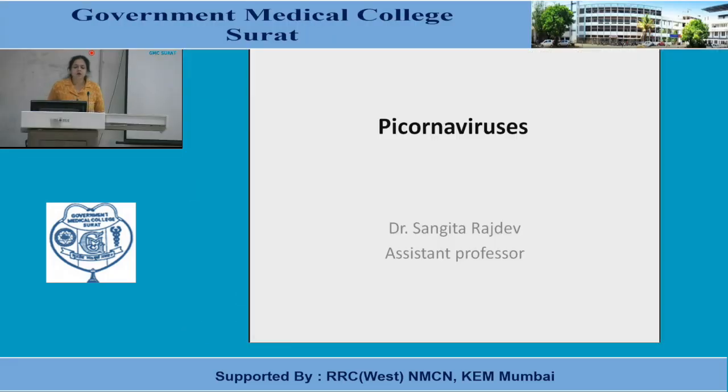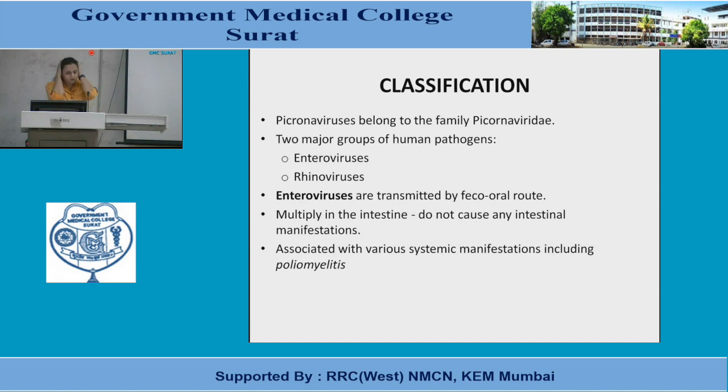Picornaviruses. Picornaviruses belong to the family Picornaviridae. There are two major groups of human pathogens in picornaviruses: the enteroviruses and the rhinoviruses. Enteroviruses are transmitted by the fecal-oral route, multiply in the intestine, do not cause any intestinal manifestations, and are associated with various systemic manifestations like poliomyelitis.